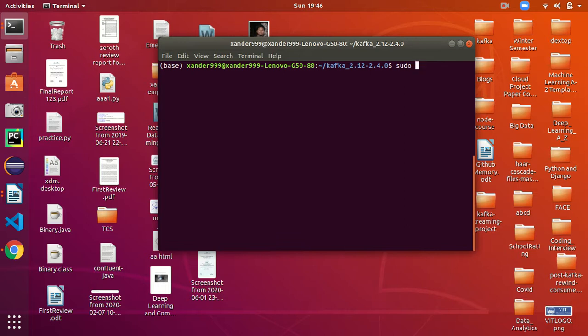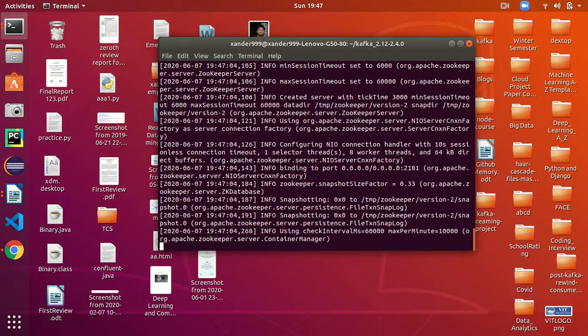So we will start our zookeeper server first, along with this we will be using our configuration file, zookeeper properties. Yeah, right. So our zookeeper has already started.